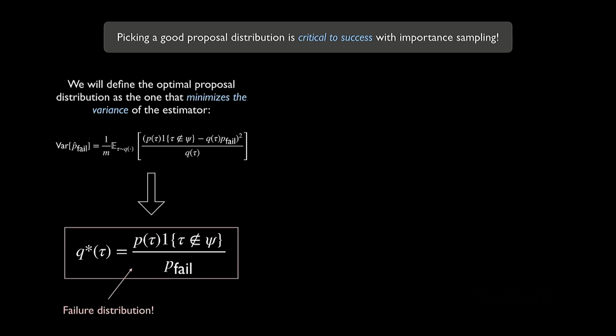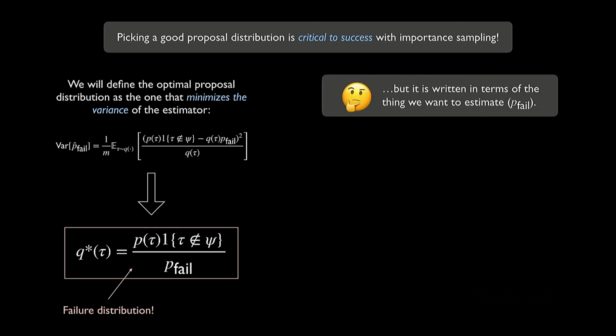And so, on the top here, we have the unnormalized failure density we've been used to seeing. And then we said that the normalizing constant for the failure distribution is just the probability of failure. So we had this problem where we're like, okay, if we want to be optimal, we would use this distribution to sample from, and we need to know this full density here. But the whole point is that we want to estimate p-fail, so there's no way that we could possibly know this density.